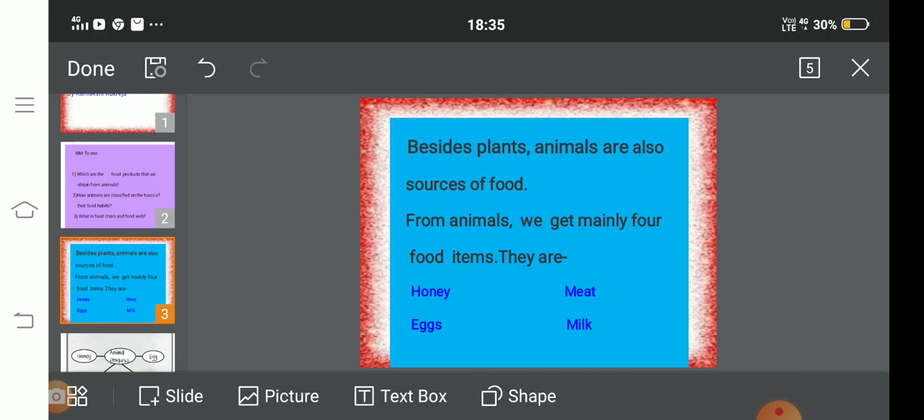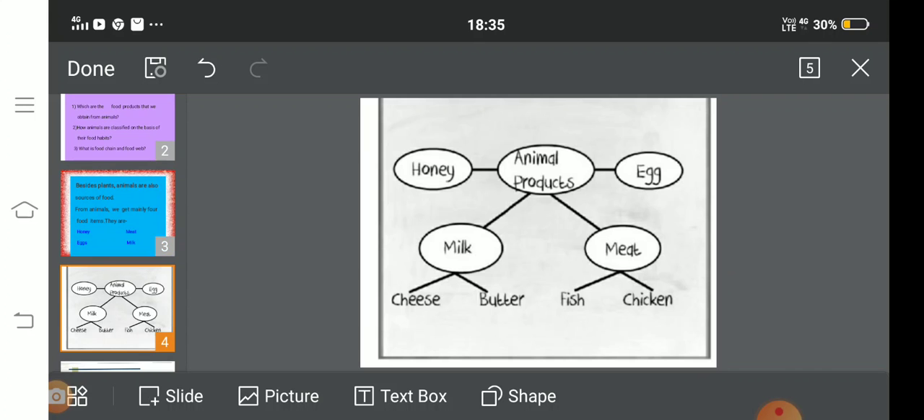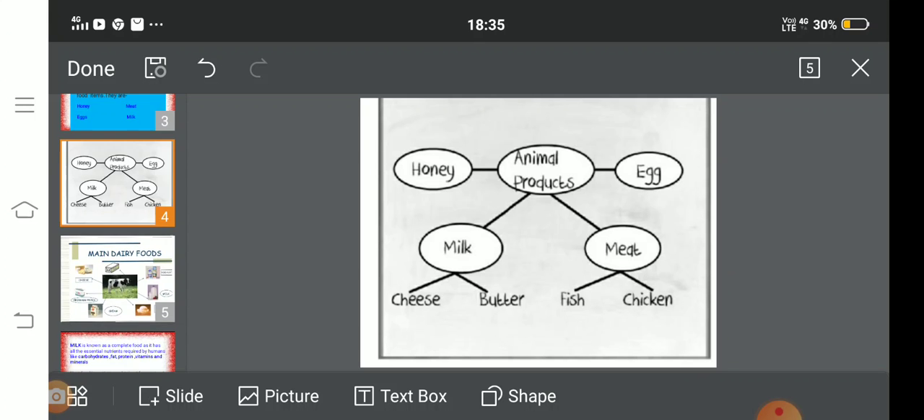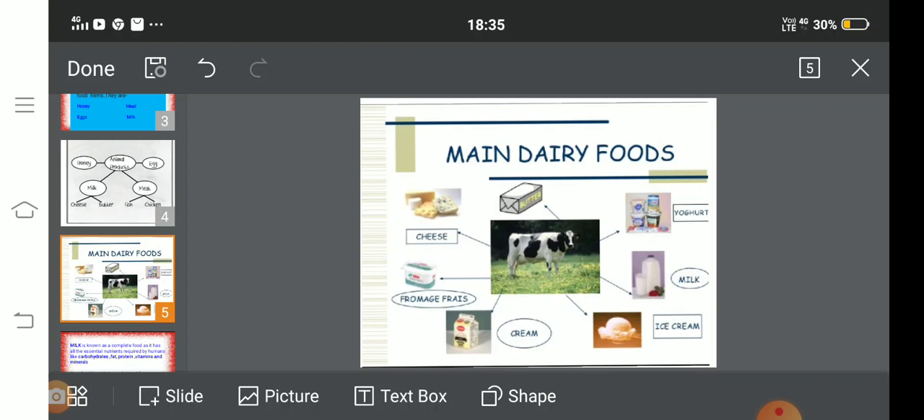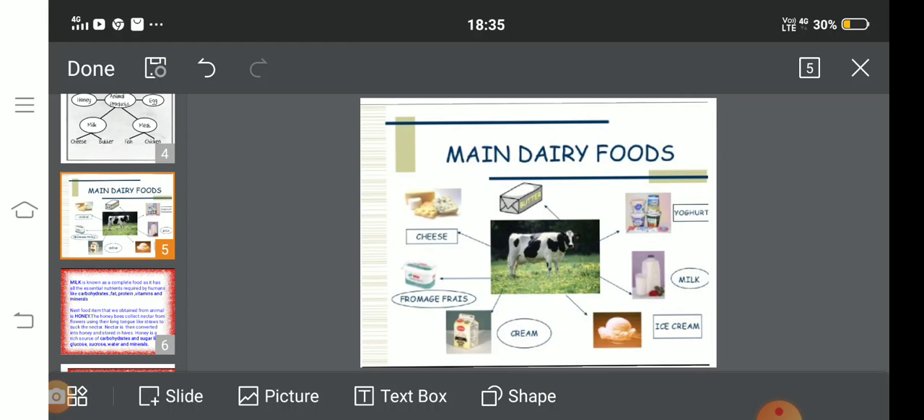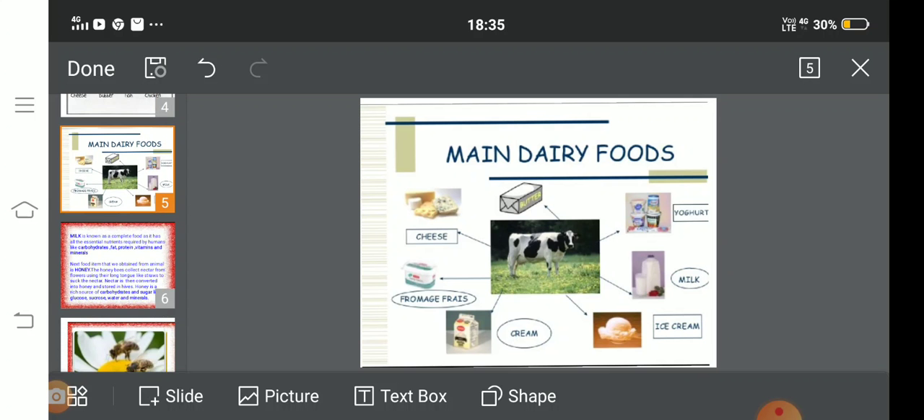Besides plants, animals are also sources of food. From animals, we get mainly four food items. They are honey, meat, egg, milk. Meat includes fish and chicken. Milk is used to obtain a number of dairy products like yogurt, ghee, cheese, butter, buttermilk, cream, ice cream, and